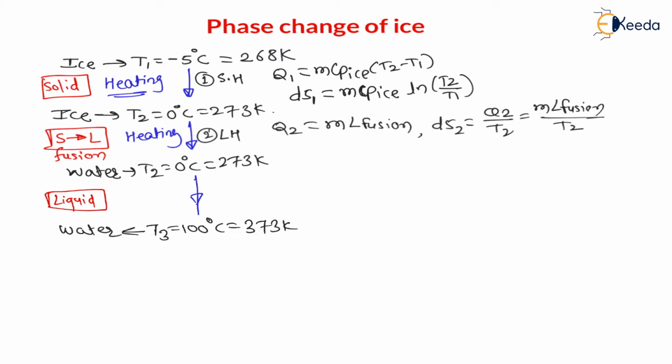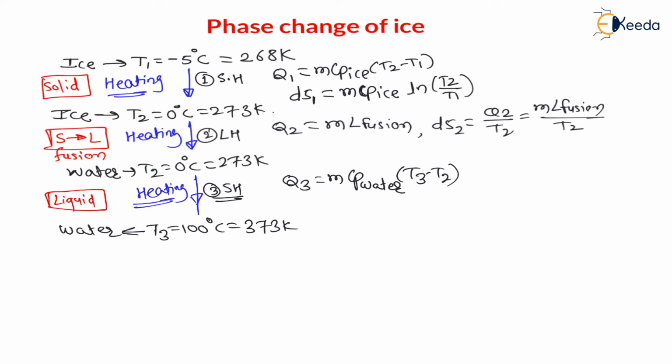And on this heating, water temperature increases from 0 degree Celsius to 100 degree Celsius, and it will remain in liquid state only. Therefore, this third heat is nothing but sensible heat of water. Therefore, heat 3, Q3, we can say is m Cp of water, because now it is in water form. Cp of water into T3 minus T2. This will be the sensible heat.